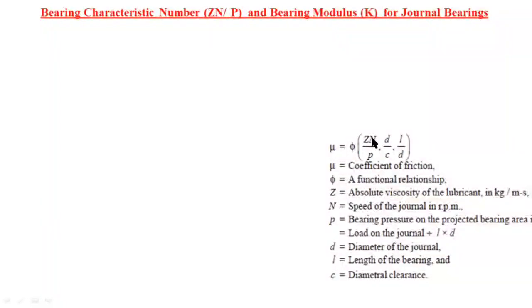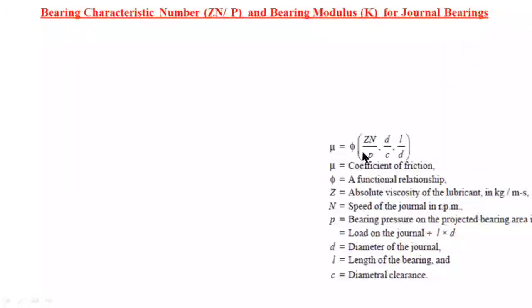Capital N is the speed of a shaft, or speed of a journal, in RPM. RPM means revolutions per minute.